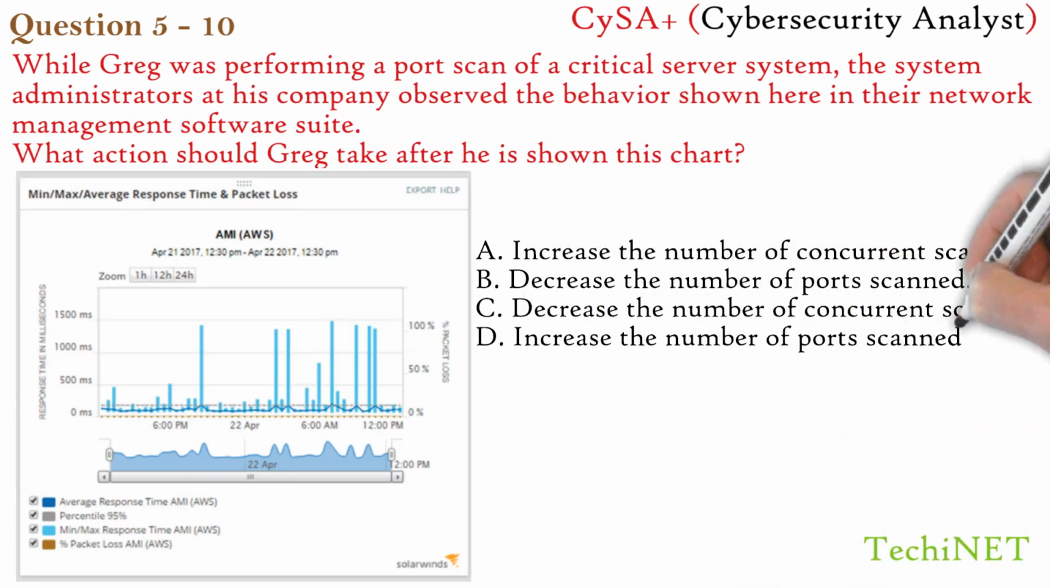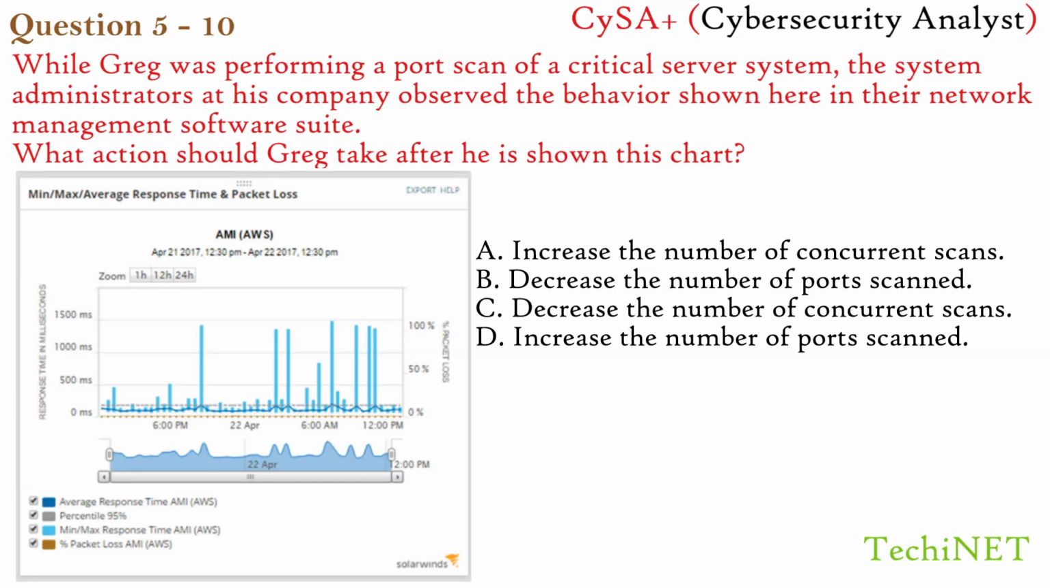B. Decrease the number of ports scanned. C. Decrease the number of concurrent scans. D. Increase the number of ports scanned. Looking at the picture, there is a significant increase in network latency for the host he is scanning against. This could result in performance issues for users of the server.